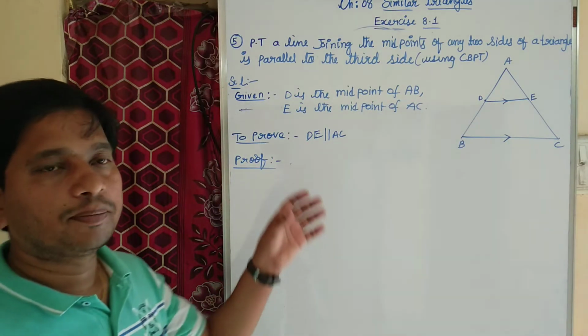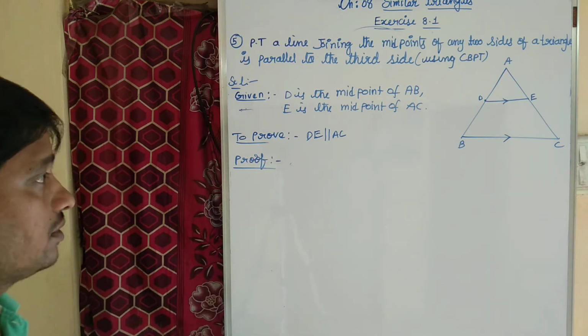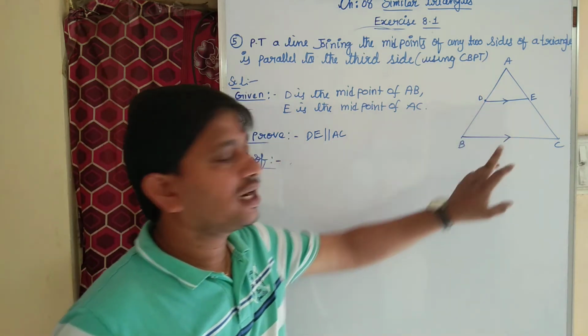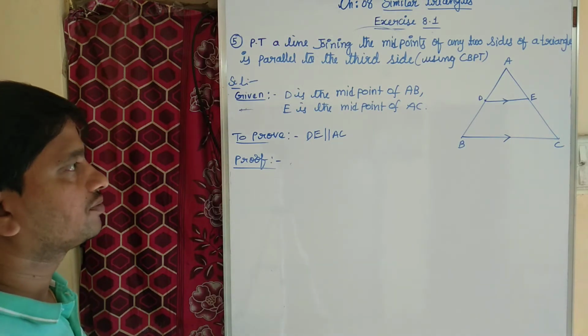D is the midpoint of AB and E is the midpoint of AC. That is given. We need to prove that DE is parallel to BC.